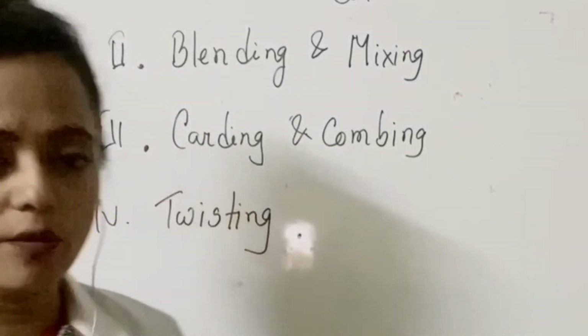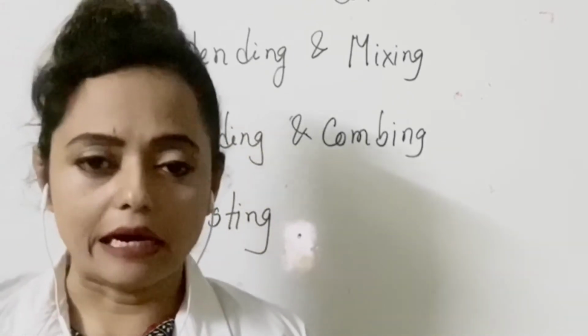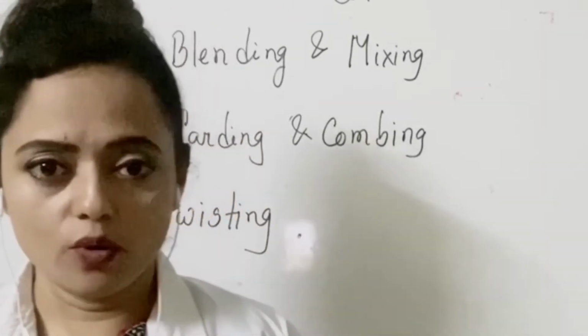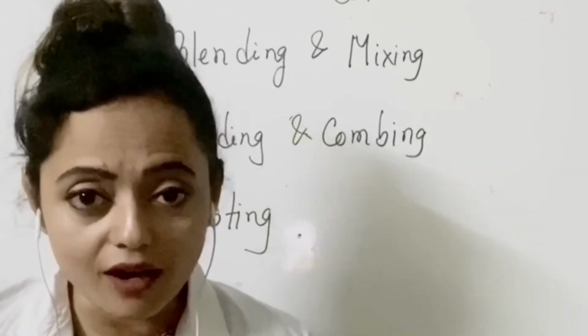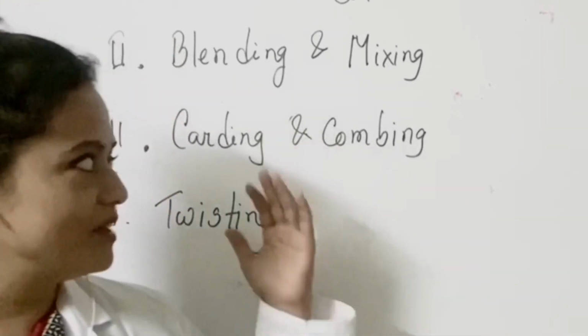Then carding and combing. What is that? Carding and combing. We know carding means something like to make settled down, right? And combing means what? You do comb your hair, right? Like this. This is very simple, nothing hard about that.